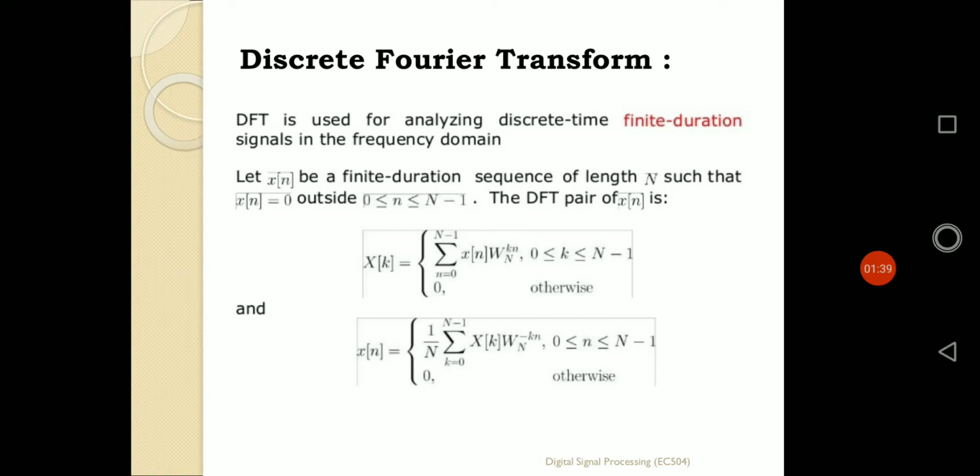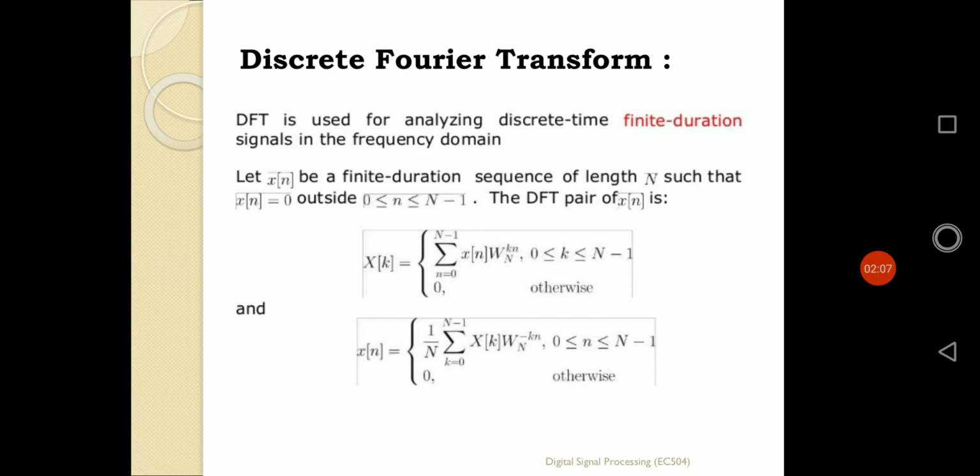So what is DFT? DFT is used for analyzing discrete time finite duration signals in the frequency domain. So not only is the input sequence a discrete time sequence, but the frequency spectrum or frequency domain transformation we obtain is also discrete in nature. That means it will be defined only for some distinct instants.